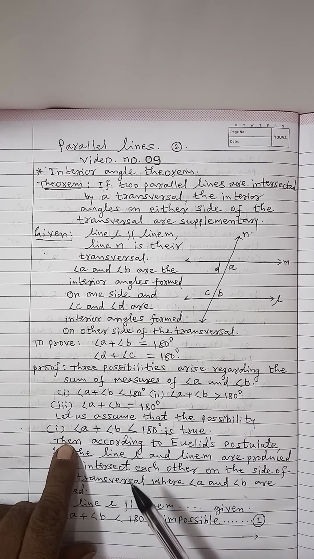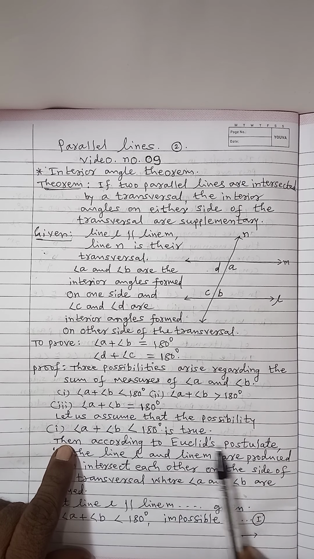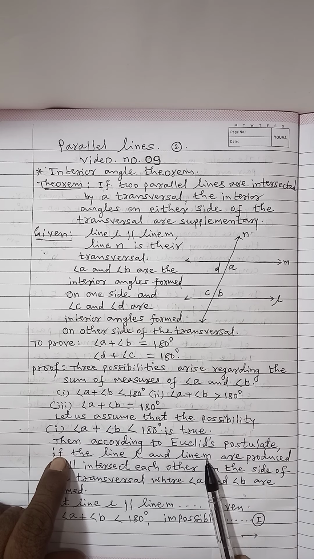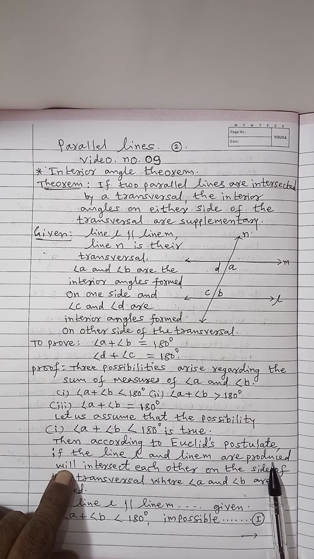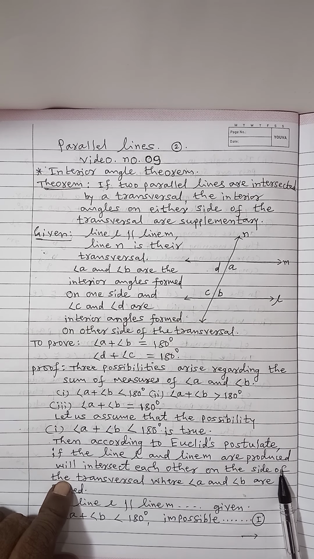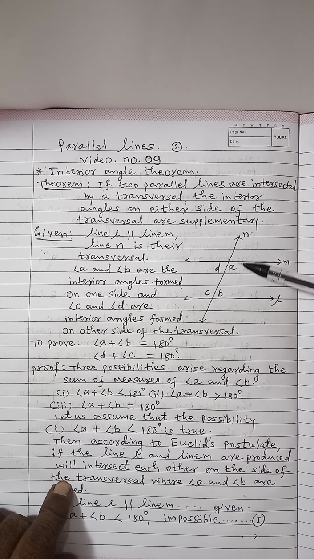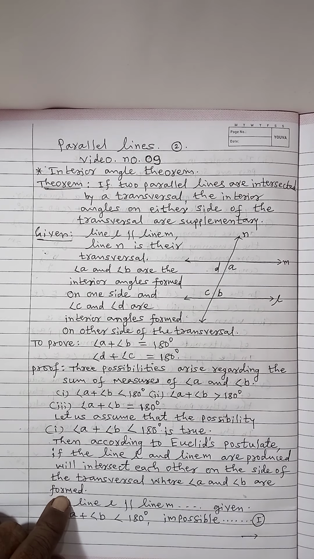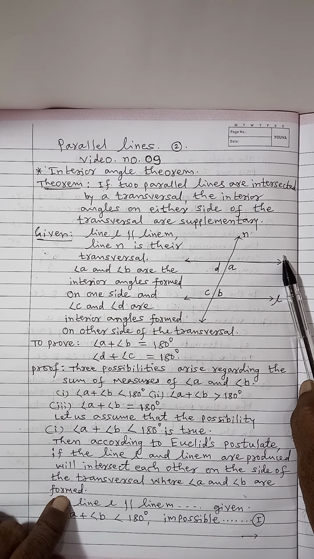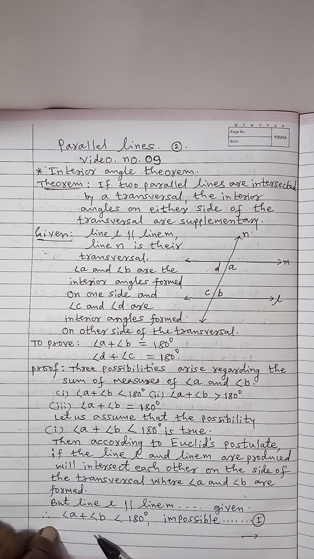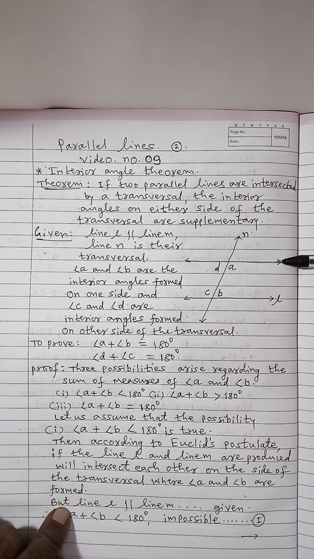Then according to Euclid's postulate, if line L and line M are produced, they will intersect each other on the side of the transversal where angle A and B are formed. So on this side, the lines L and M, if produced, will intersect. Yes, but we are given that line L is parallel to line M.